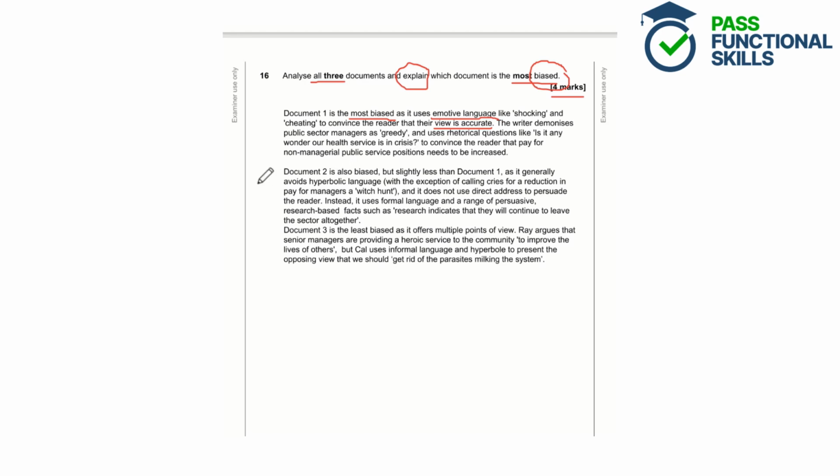The student then goes on to write in paragraphs, so they've talked about document 1 in one paragraph, document 2 in the next, and document 3. It's making it really clear to the examiner that you have addressed each document. And they've gone on to talk about why document 2 is also biased, but it's slightly less biased than document 1. Again, using quotes and techniques which show why it is less biased. And then they've gone on to talk about document 3 and why it is the least biased, again using quotes and techniques.